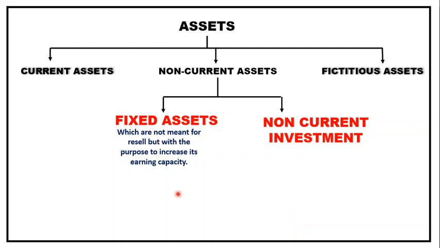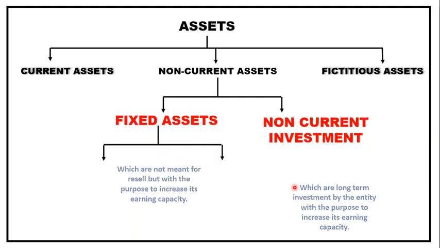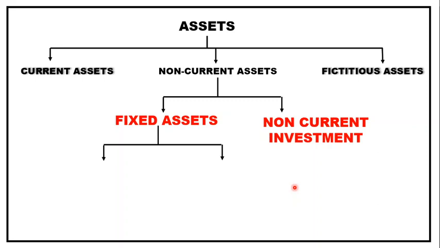If it's short term, then it will become your current asset. Short term investment is your current asset, and the long term investment will be your non-current investment, which will give you long term benefits. So this also gives the benefit in future. Now further, this fixed asset is divided into two.